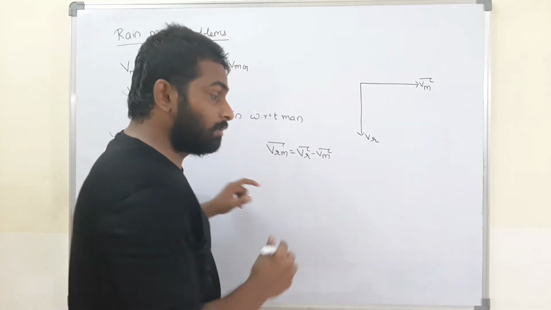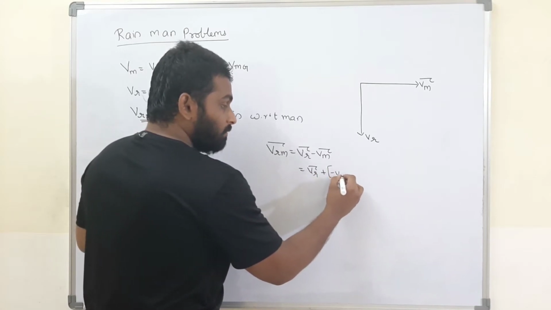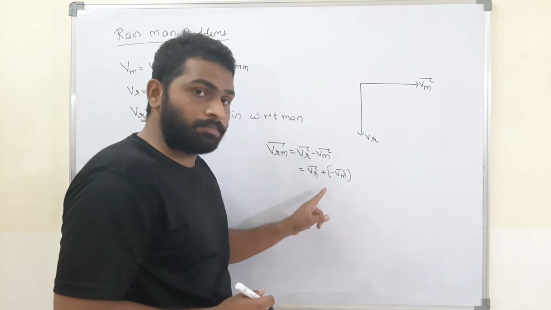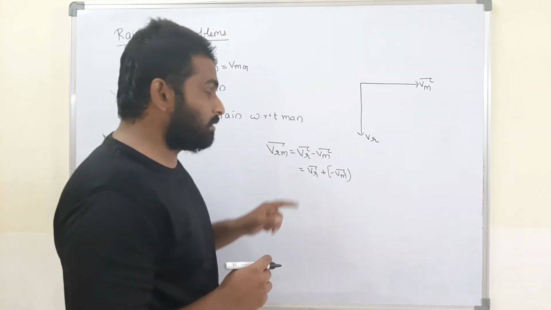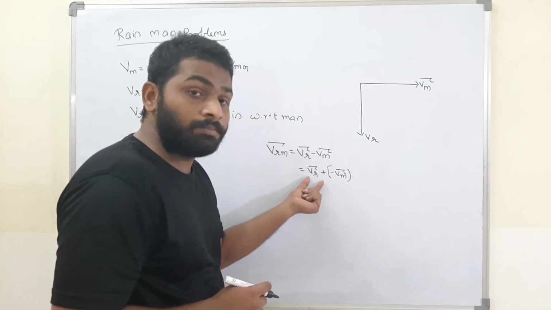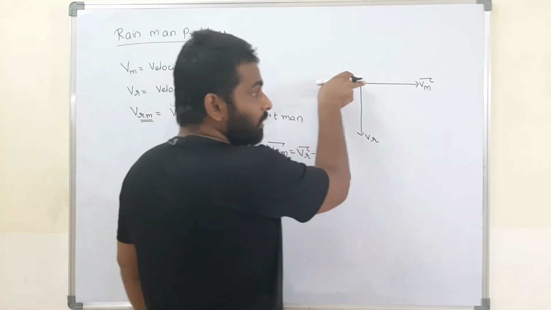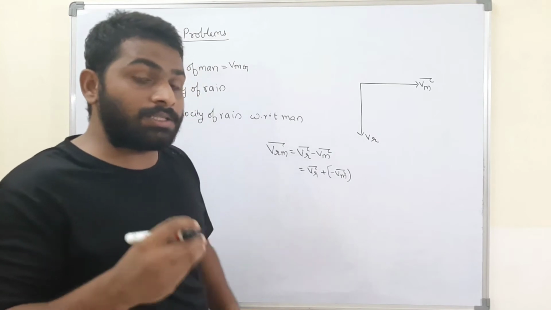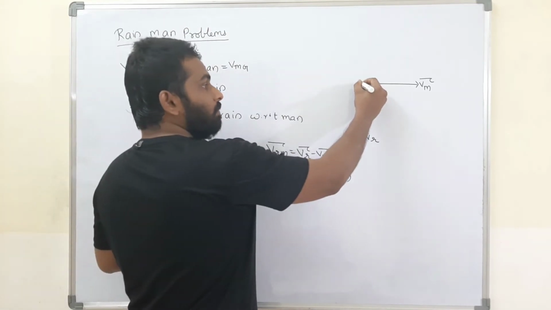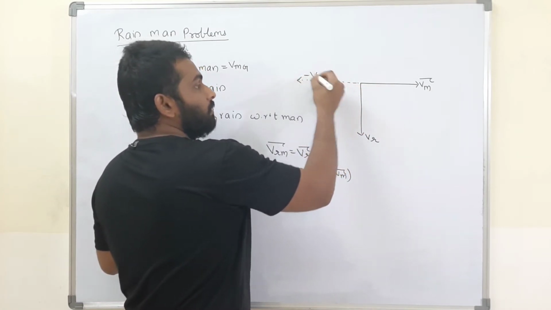Now how can I write this? I can write this as Vr bar plus minus Vm bar. I am converting this minus Vm bar like this. Both are the same; for simplicity I am converting like this. That means Vrm is nothing but the resultant of Vr and minus Vm, not Vm. It is minus Vm. If Vm is in that direction, in which direction will the minus Vm be? Exactly right, the minus Vm will be in this opposite direction.